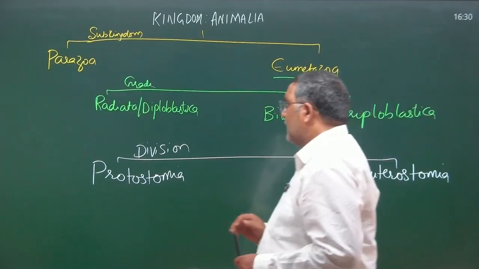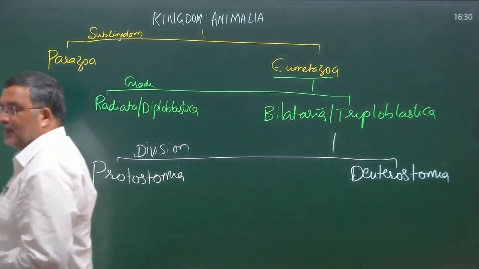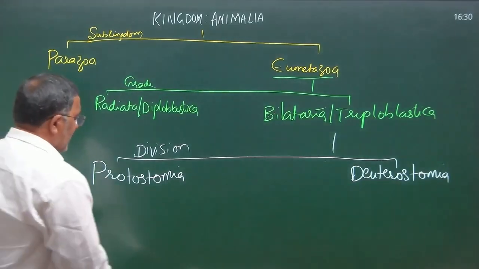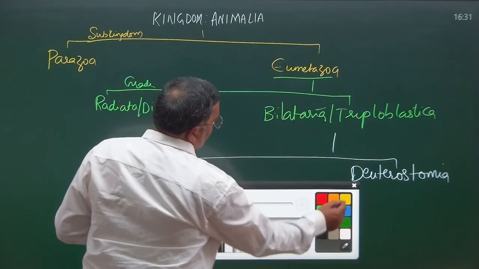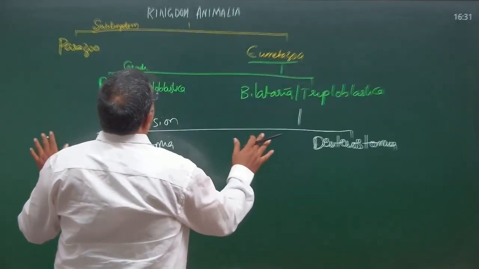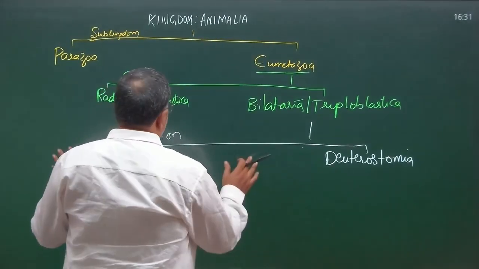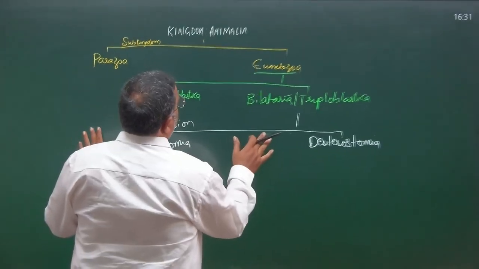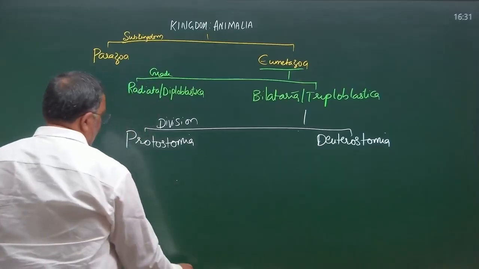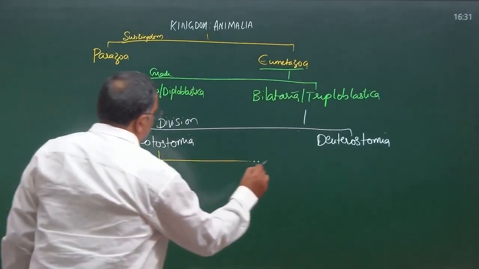Grade Bilateria is further classified into two divisions: Protostomia and Deuterostomia. Okay. So, division Protostomia is further classified into three subdivisions.